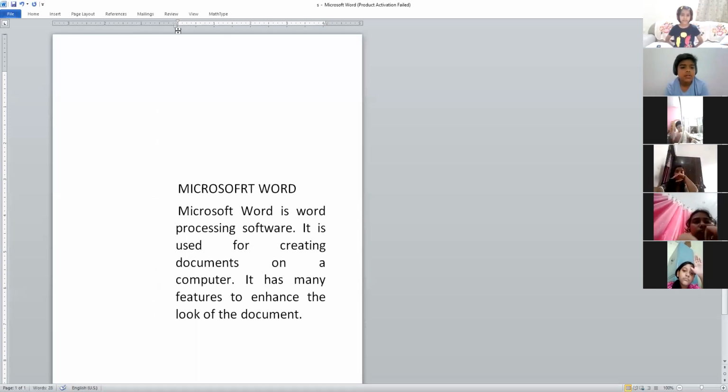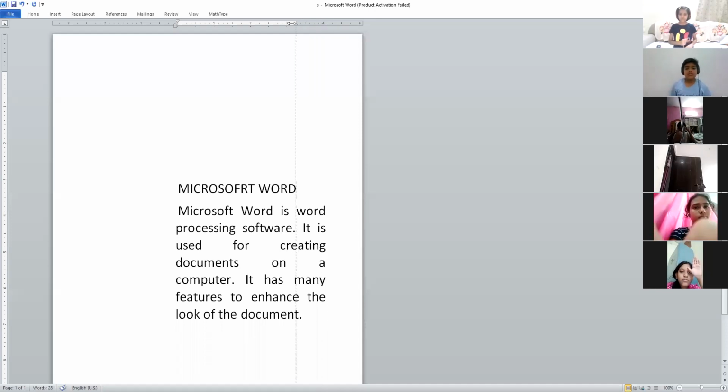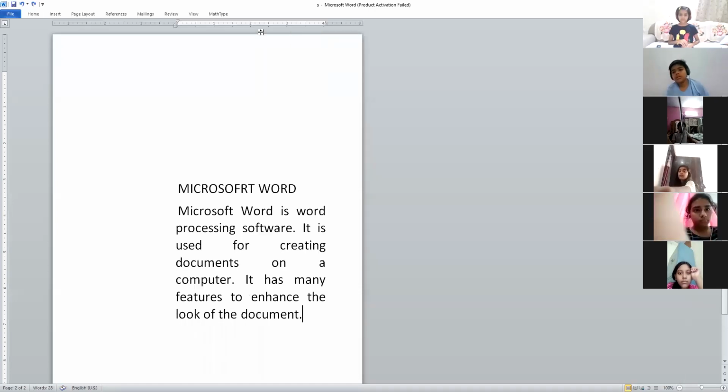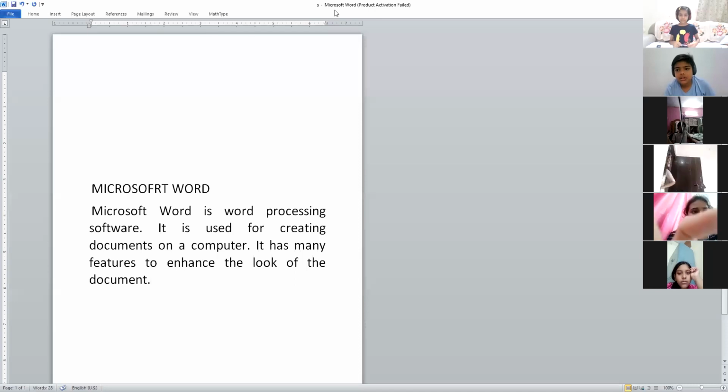This way also you can easily change your margins. The right margin also works the same way. You bring your mouse pointer here, it changes to a double-headed arrow, then you shift the page. This way you can change the right or left margin.